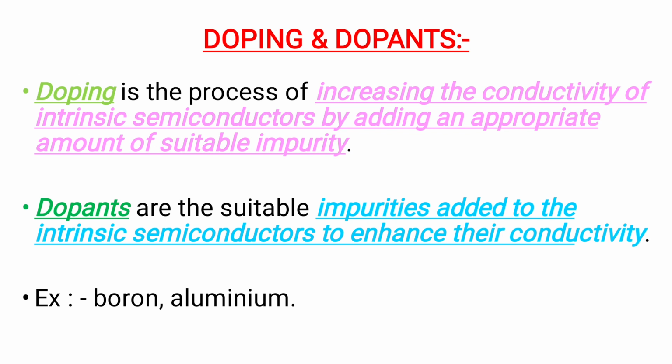Okay, let us know the definition of doping and dopants. Doping is the process of increasing the conductivity of intrinsic semiconductors by adding an appropriate amount of suitable impurity. But the dopants are suitable impurities added to the intrinsic semiconductors to increase their conductivity. Examples of dopants are boron, aluminum.